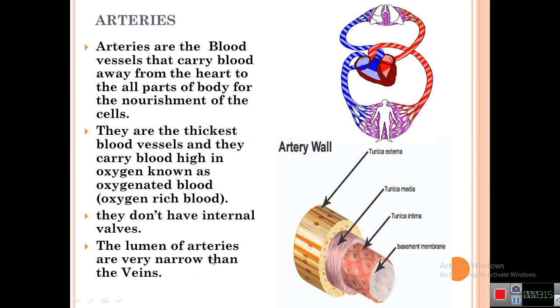And the structure of the artery is this: there are three main layers of the arteries, and which are they? They are the tunica externa, it means the outer layer of the artery, a middle layer, tunica media, and the inner tunica interna. And inside this layer, a membrane is present, which is known as the basement membrane.